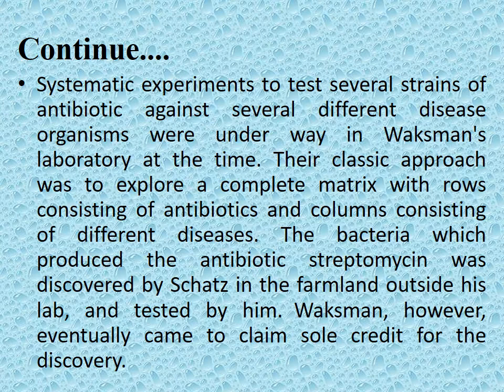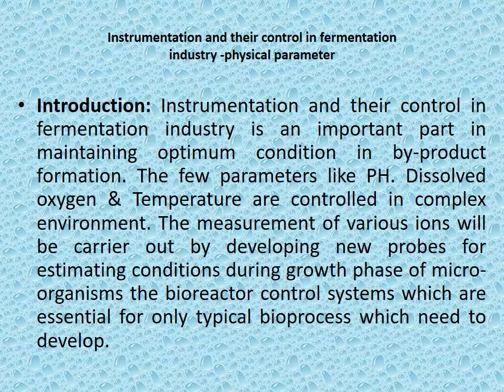A systematic experiment to test several strains of antibiotics against several different diseases was devised by scientist Selman Waksman. The bacteria which produce the antibiotic streptomycin were discovered by Schatz in the farmland outside his lab and tested by him. Waksman, however, eventually came to claim sole credit. So this is all about the theory of scientist Selman Waksman.